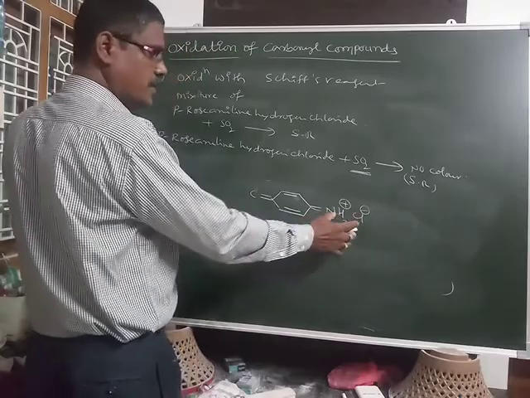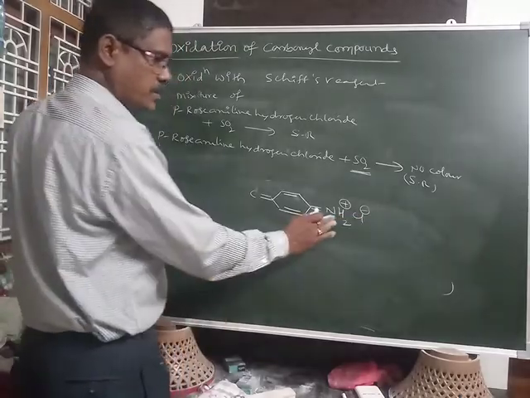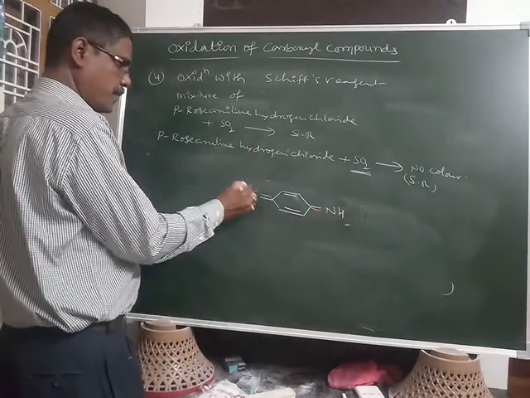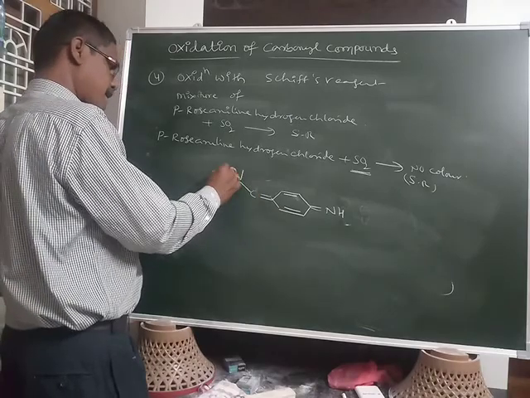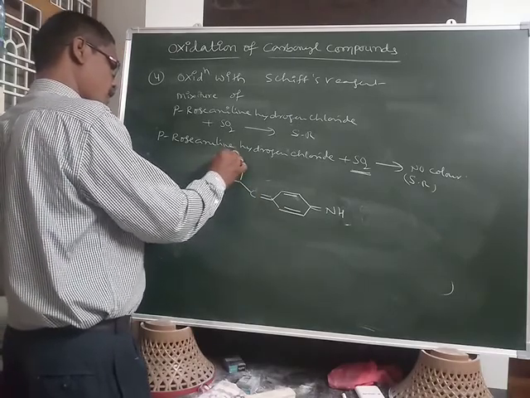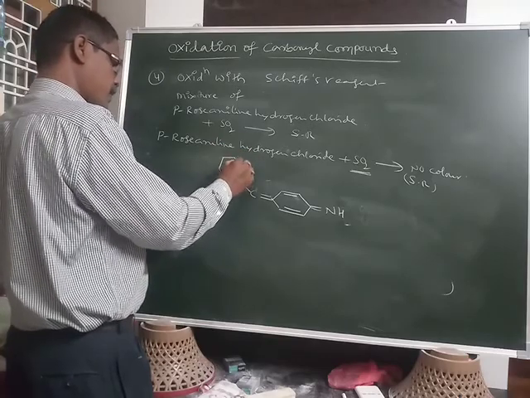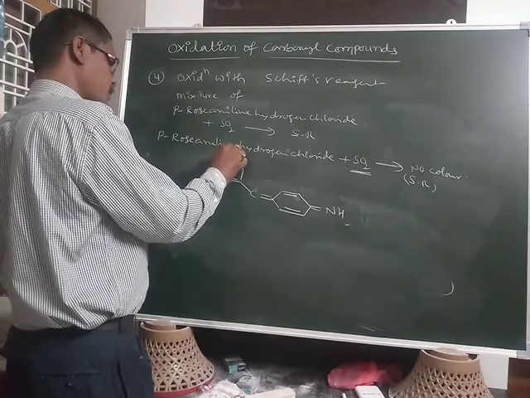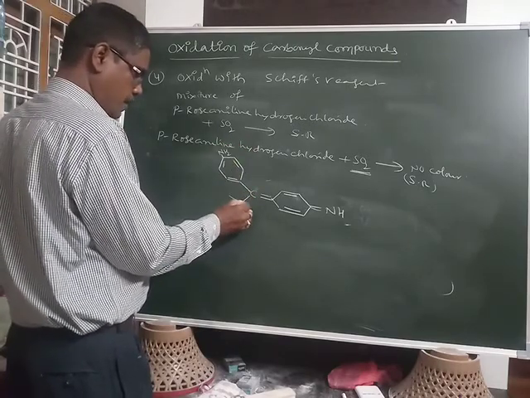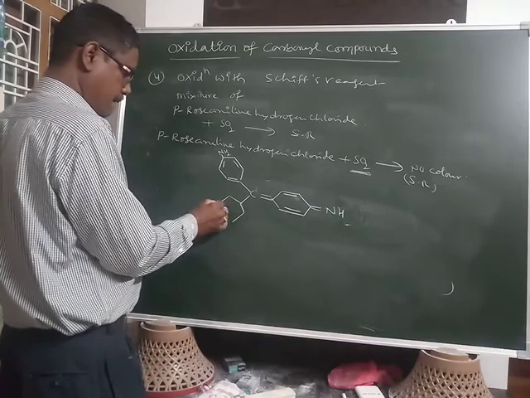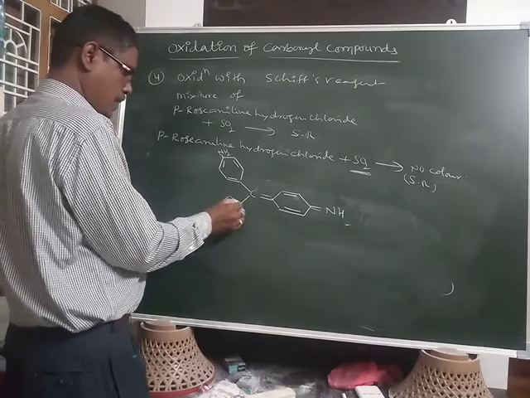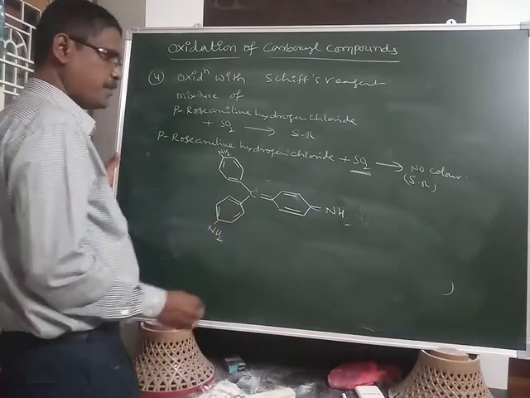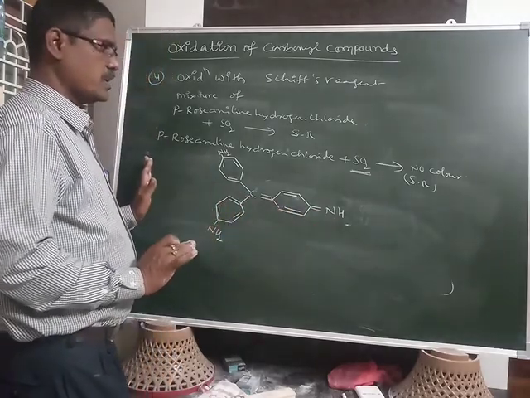If there is no HCl, here is an NH2 group, and this is one more NH2 group. This is the para-rosaniline structure.